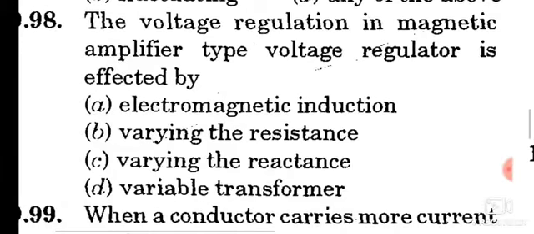Question number 98. The voltage regulation in magnetic amplifier type voltage regulator is affected by option C, varying the reactance. Option C is the correct answer.